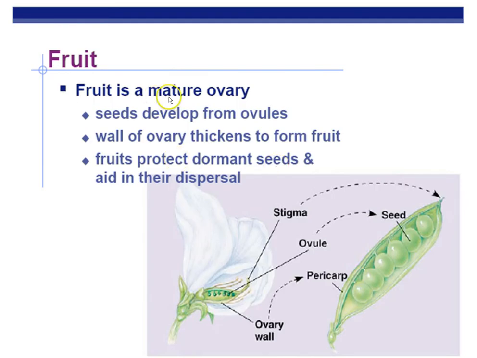All right, remember the fruit is a mature ovary. We have the ovules become the seeds, and then the ovary becomes the fruit. And even things like beans are technically a fruit because they have seeds inside.